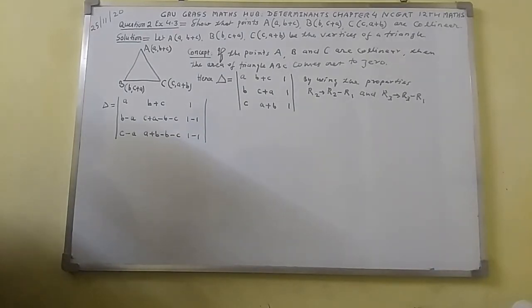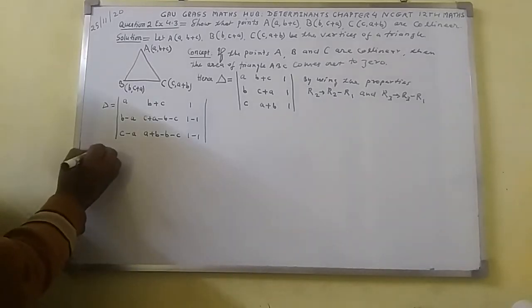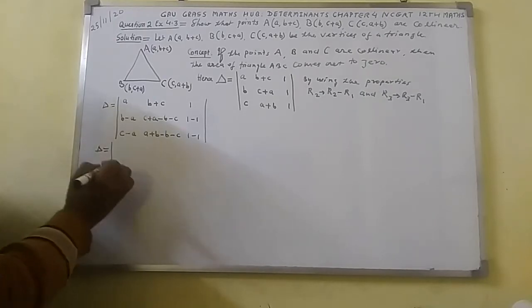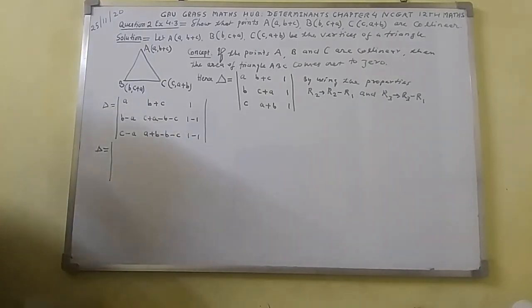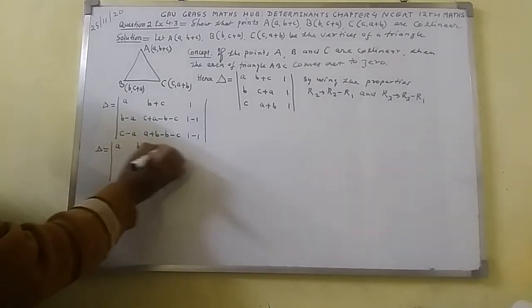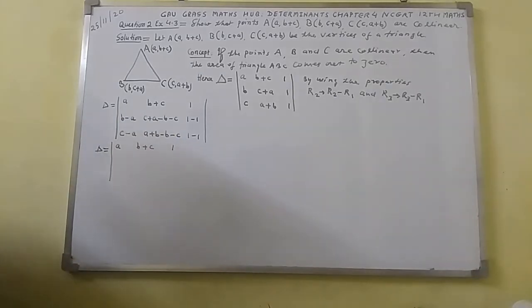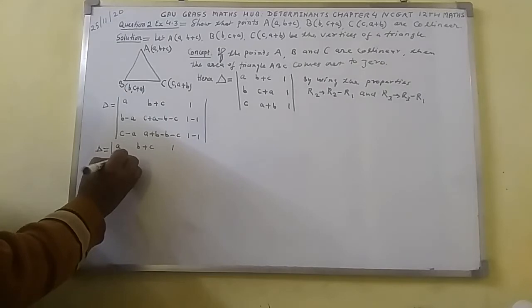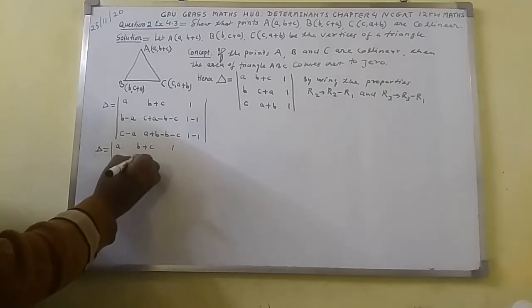This determinant I have formed here by using the property R2 goes to R2 minus R1 and R3 goes to R3 minus R1. I shall evaluate this determinant here. So here I shall write det equal to, first row will be written as it is, a, b plus c, 1. Second row will be b minus a.